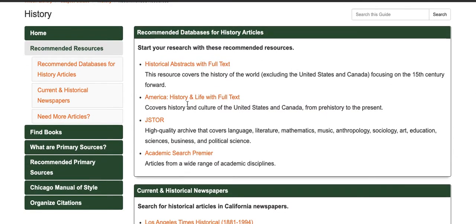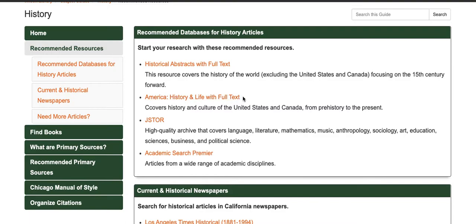So these are some databases that I recommend that you start with. Historical Abstracts. This is a resource that covers history of the world, but it excludes United States and Canada. So if you're doing research about Europe, for example, then this would be a good database. And it focuses from the 15th century and on.